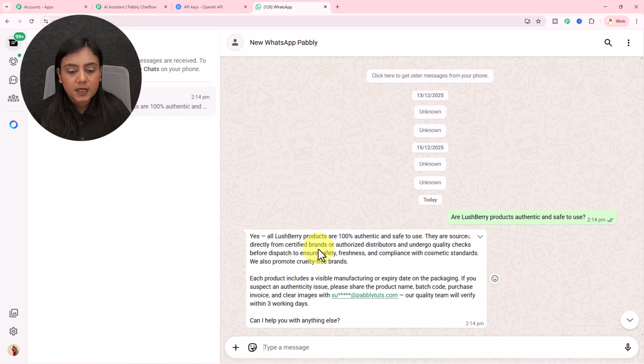Yes, all Lushberry products are 100% authentic and safe to use. They are sourced directly from certified brands or authorized distributors and undergo quality checks before dispatch and ensure safety, freshness and compliance with cosmetic standards.